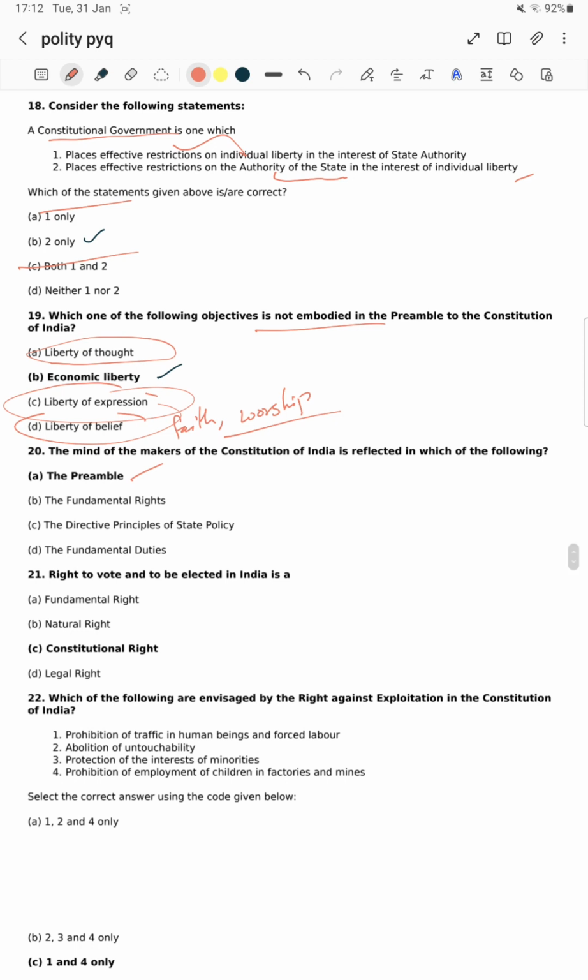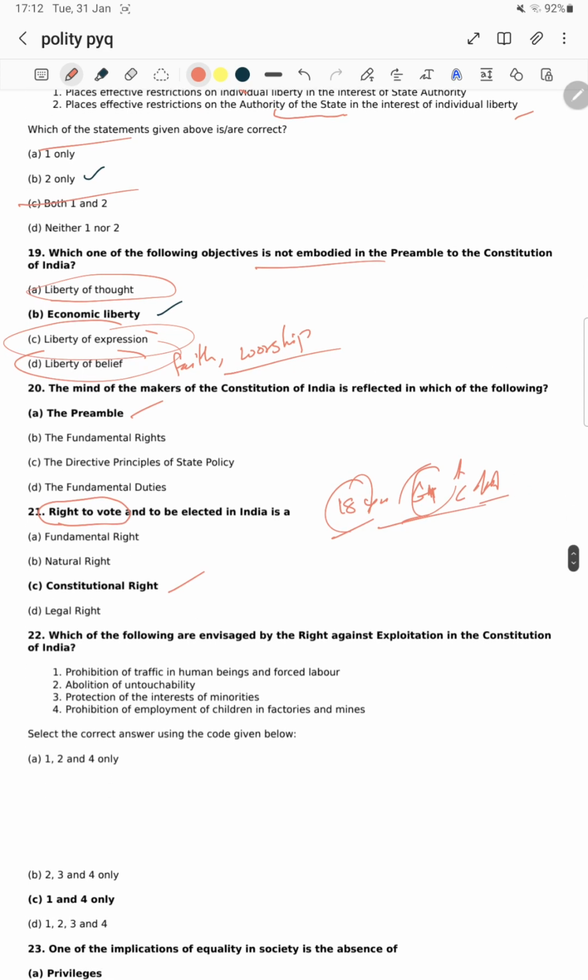The right to vote and to be elected in India: the right to vote is a constitutional right. Sir, on the right to vote also, the questions were framed in a repetitive manner, like we have seen in the previous video about how they asked it. The voting age decreased from 21 to 18 years by the 61st Constitutional Amendment Act.